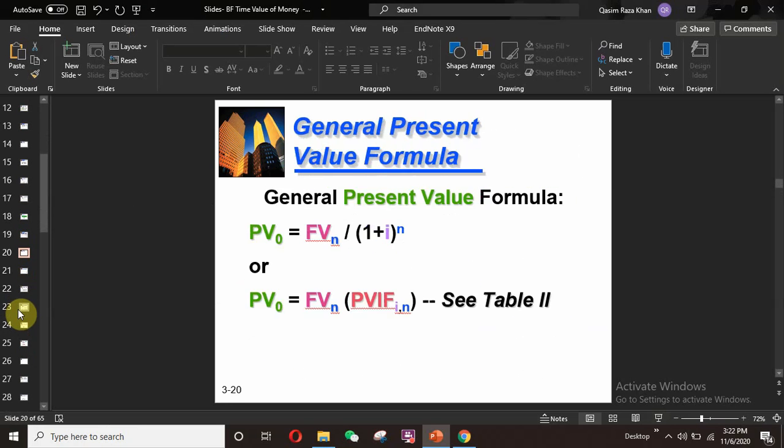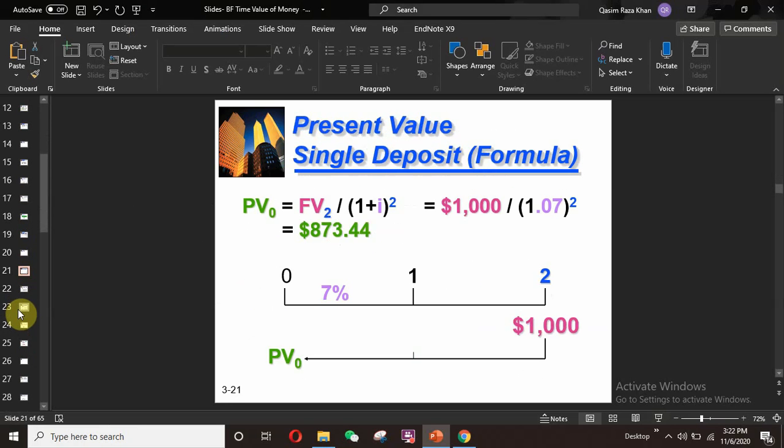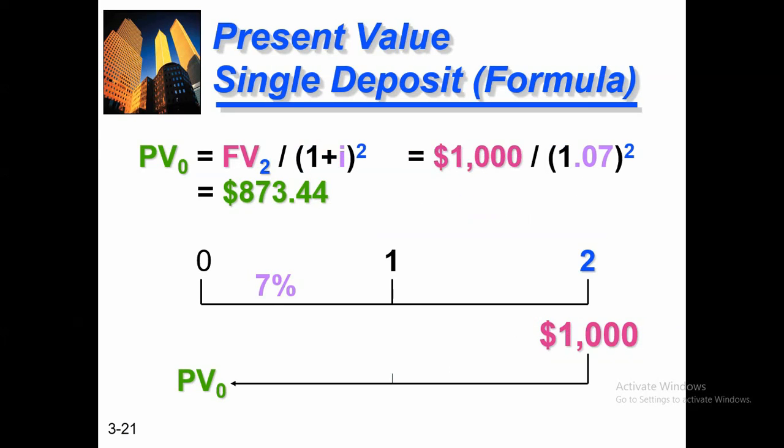So here we will learn. I want to get $1,000 after 2 years. How much amount do I need to invest today? So PV naught is equal to FV2 divided by (1 plus i) to the power 2. So it is equal to 1,000 divided by 1